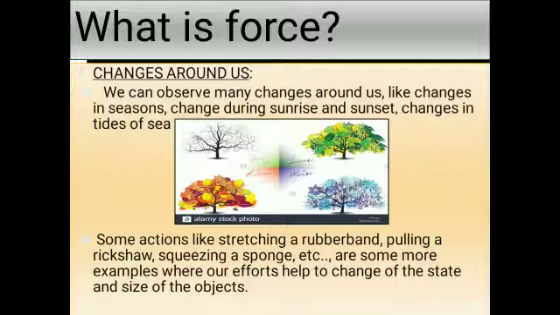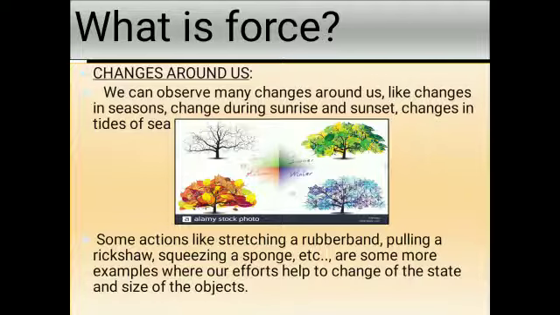That means when you apply a push or pull, then only the action takes place. What is that action? Moving of the ball takes place. Otherwise, the ball stays in its previous state. What is the state? Rest or uniform motion. In a similar way, we observe so many actions in our day-to-day life also, for example stretching a rubber band, pulling a rickshaw, or squeezing a sponge, etc.